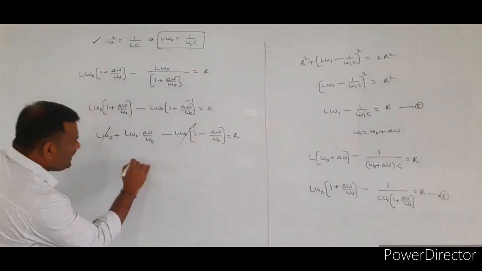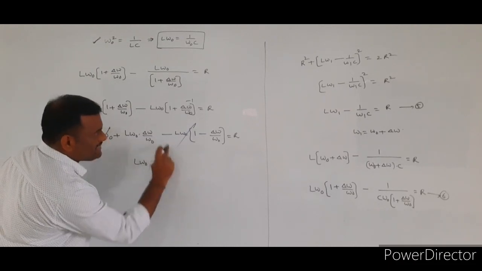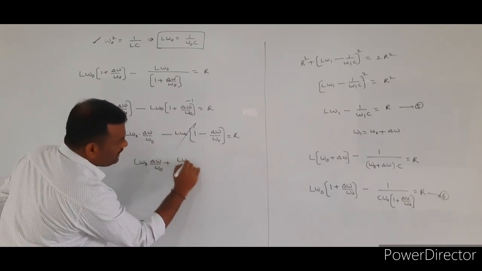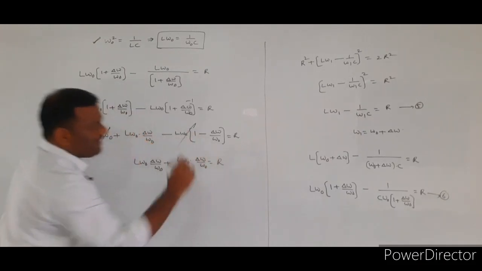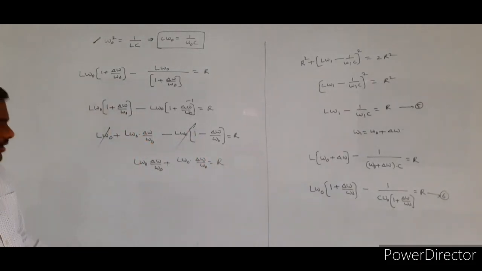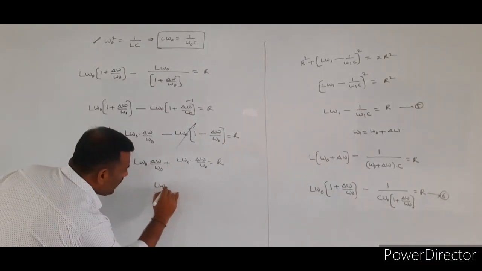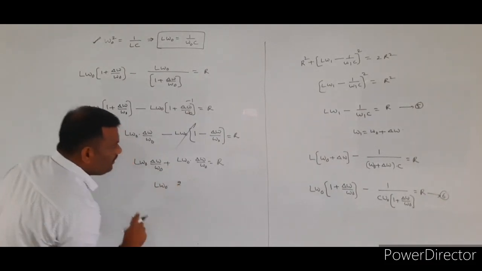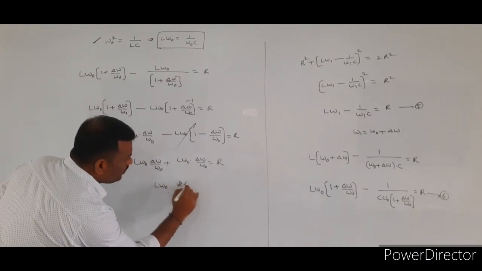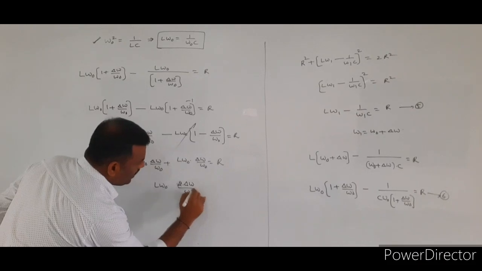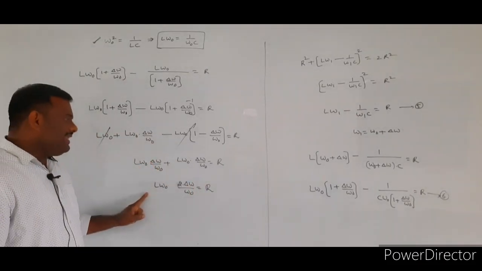So L omega naught into delta omega by omega naught plus, minus of minus plus, L omega naught into delta omega by omega naught, that value is equal to capital R. So this value is L omega naught into 2 into delta omega by omega naught is equal to capital R. L omega naught will be the common.